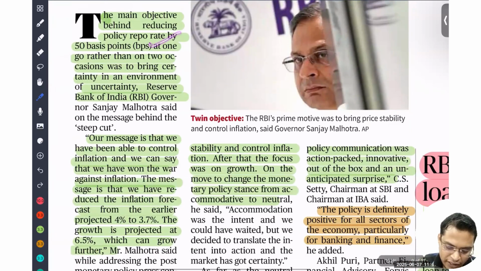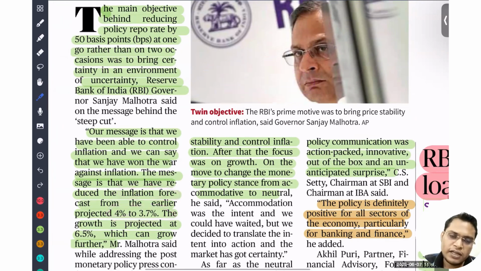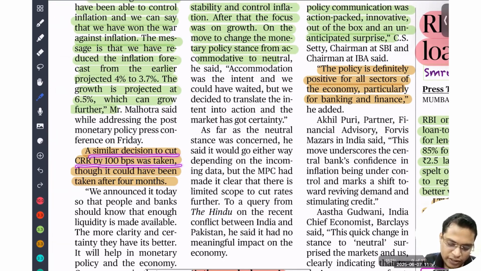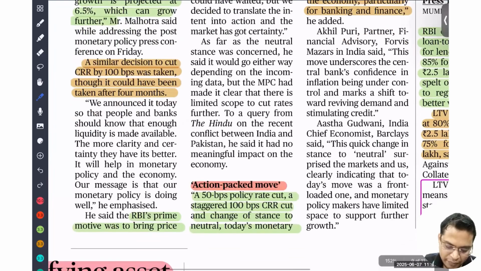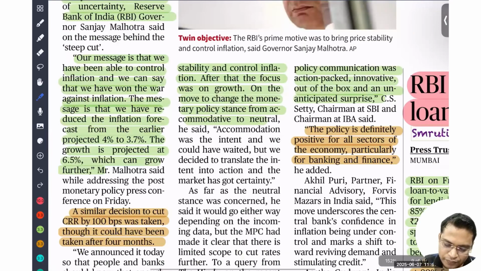Our inflation is under control, below 4%, and our target is 4% plus or minus 2%. That means 2% to 6% is the band within which we need to keep our inflation. So it is well within our control, and that is the reason there is room for reducing the repo rate. A similar decision to cut the CRR, cash reserve ratio, was taken, though it had not been taken for 4 months. RBI's prime motive is to bring price stability and control inflation.